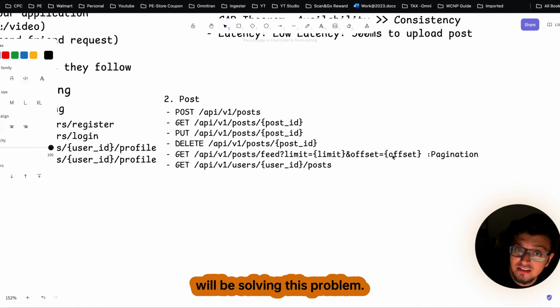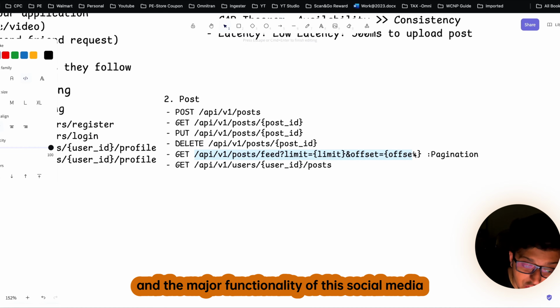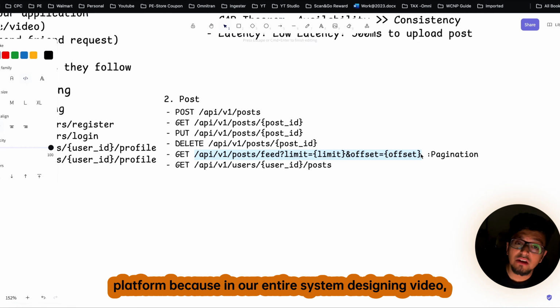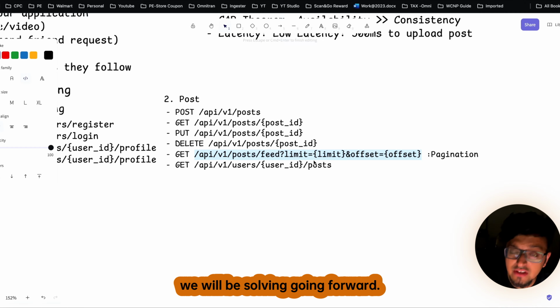I hope this is clear how we will be solving this problem. And remember, this is one of the crucial and major functionalities of this social media platform, because in our entire system design video, this is the most important functional requirement that we will be solving going forward.